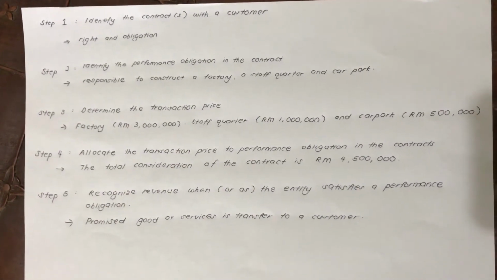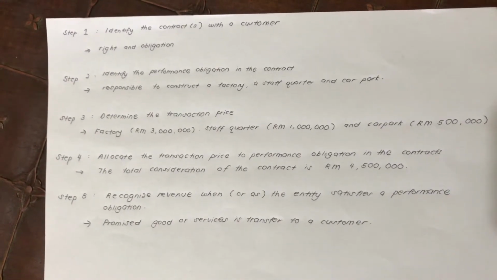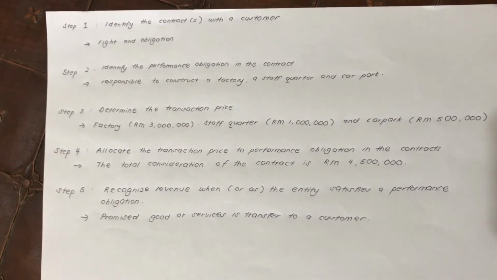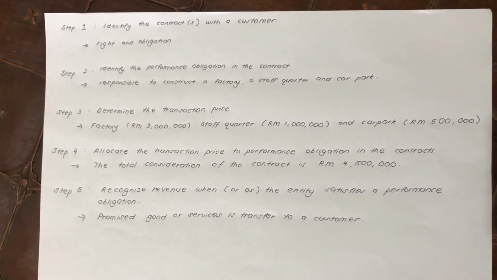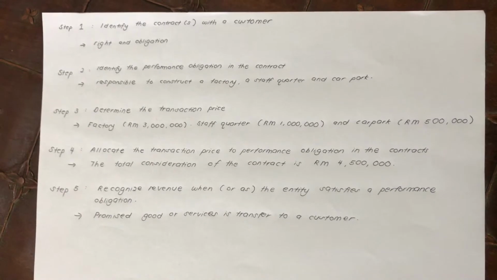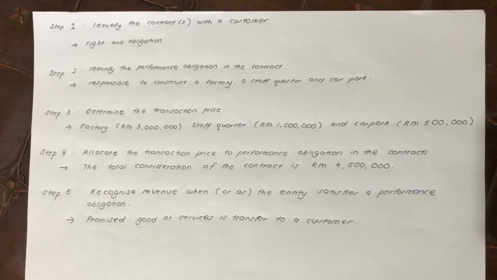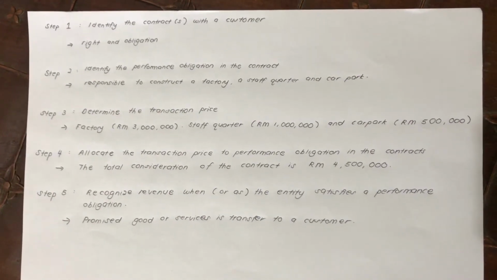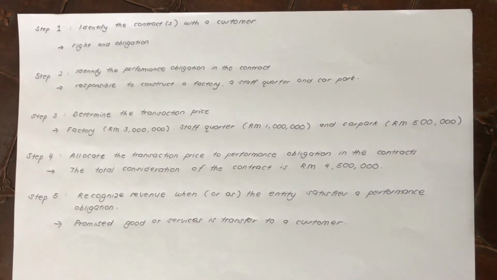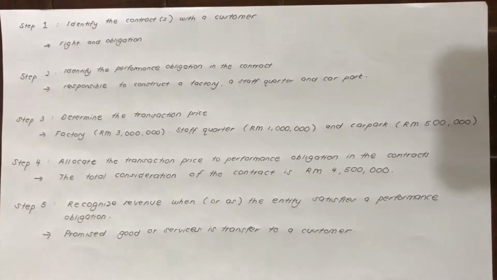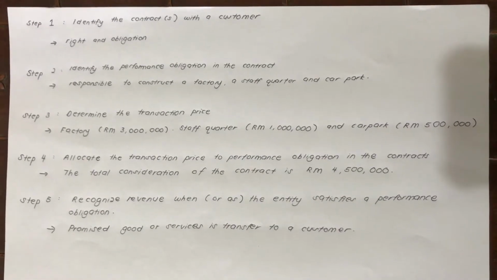So the question is, the construction arm of the group enters into a contract with a customer to construct a factory, a staff quarters and cover car parks for 30 of the customer's management and staff, for a total consideration of RM4,500,000. The factory costs RM3 million, the staff quarters cost RM1 million and the car park costs RM500,000. Based on MFRS 15, when should the above revenue be recognized in the financial statements?